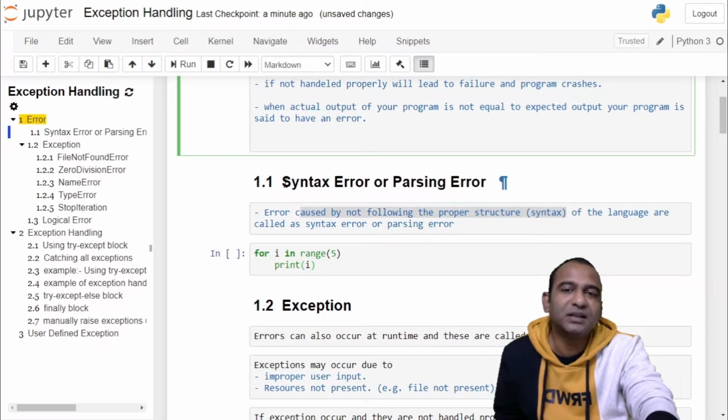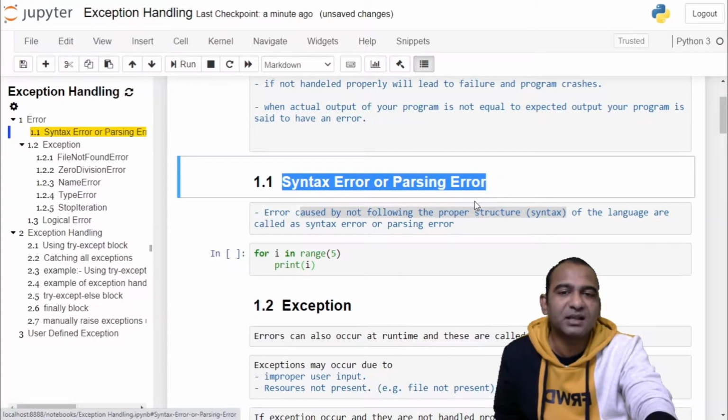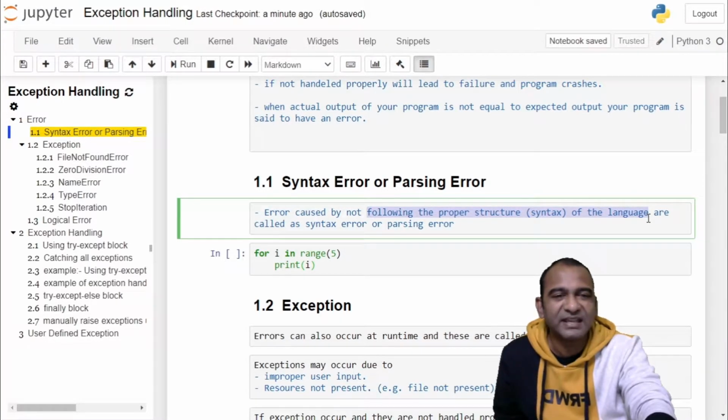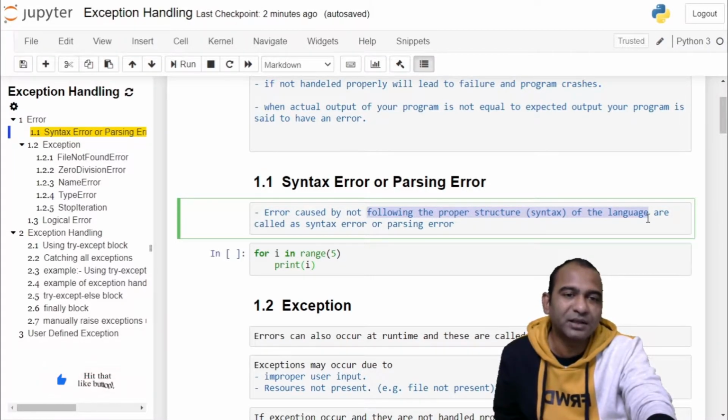First is syntactical error or parsing error. If you do not follow the proper syntax of the language, the error which is produced is a syntax error or parsing error. This error occurs before running of the program.